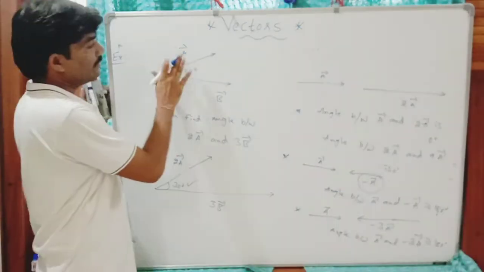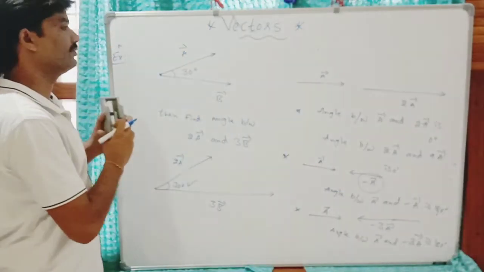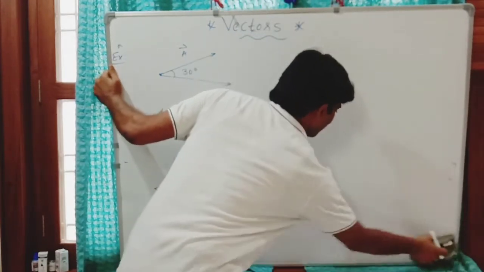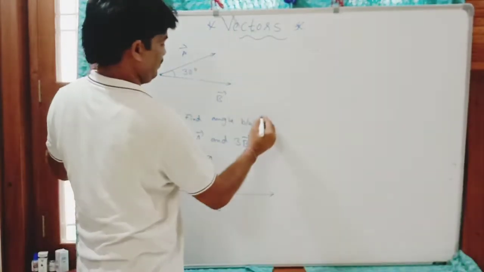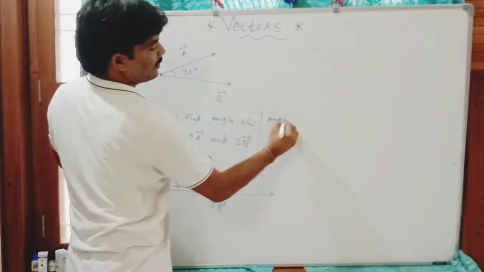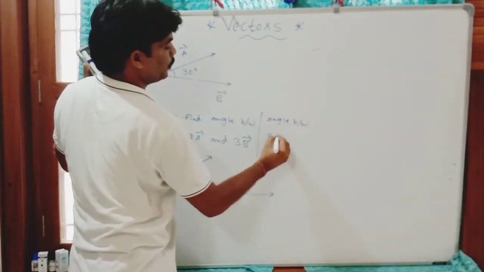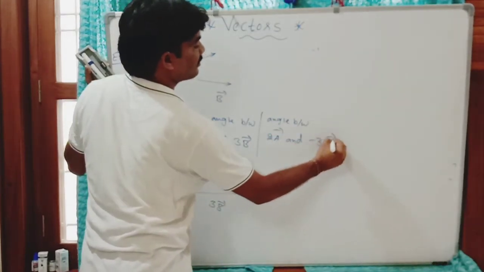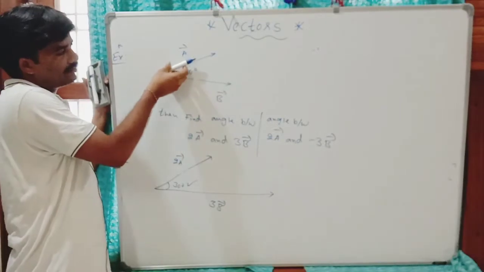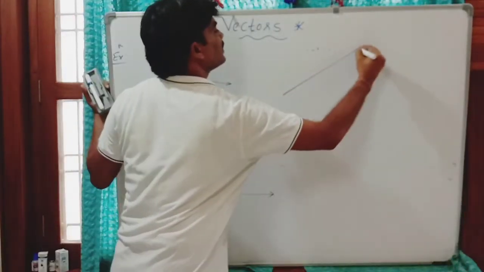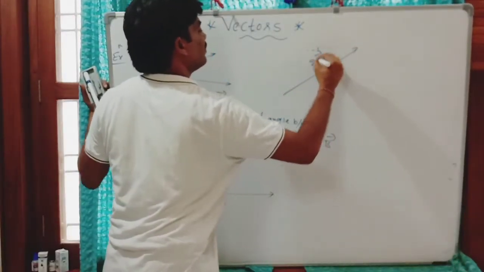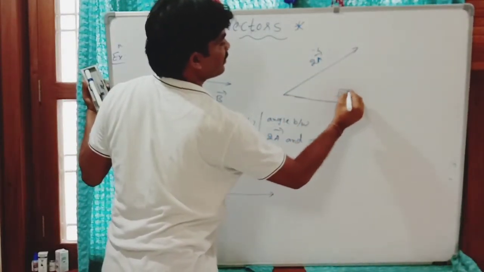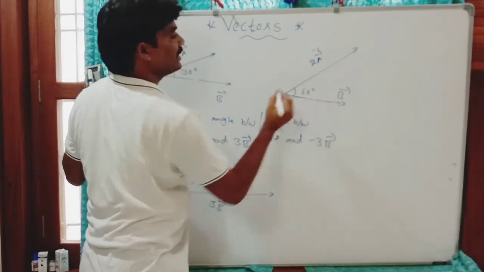Now what is the angle between 2A and minus 3B? Angle between 2A vector and minus 3B vector. You can see it is the direction of A. 2A also in the same direction of A. And this is the direction of B. This is B. This angle is 60 degrees.